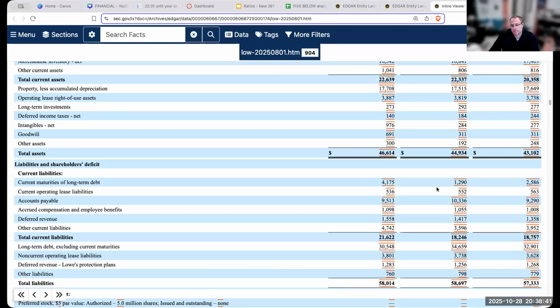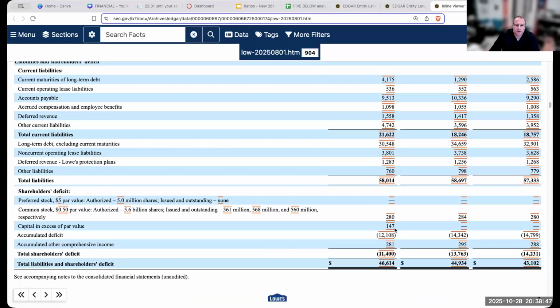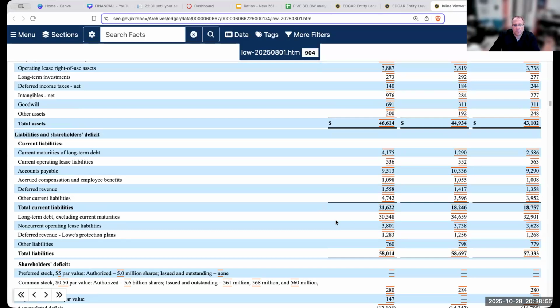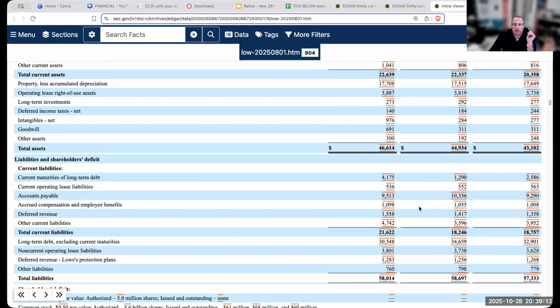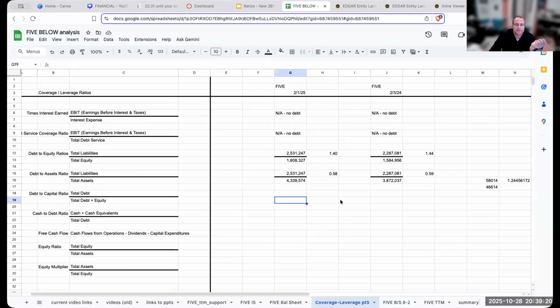Is that a problem? Well, I don't know. They've got negative equity, right? Why do they have negative equity? They've got an accumulated deficit. They've also gone through and have retired a bunch of their shares through treasury stock. And when you look at this here, Lowe's is a company that is highly leveraged, right? This is a company that is highly leveraged, long-term debt. There you go. So this is a big thing. So again, something for you to go through and think about as you're looking at these different companies.